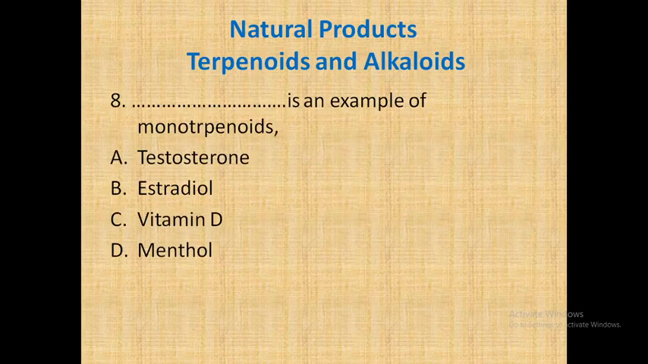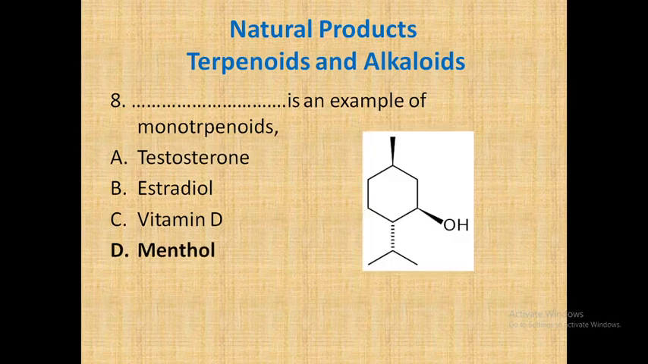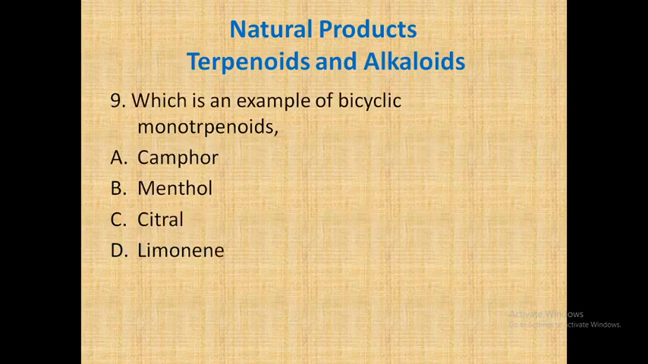Dash dash is an example of monoterpenoids. Out of these four, which is a monoterpenoid, that we have to find out: testosterone, estradiol, vitamin D, or menthol. The first three, testosterone, estradiol, and vitamin D, are not monoterpenoids, and menthol is, as it has nearly 10 carbons. Okay. So let's go for the next question.